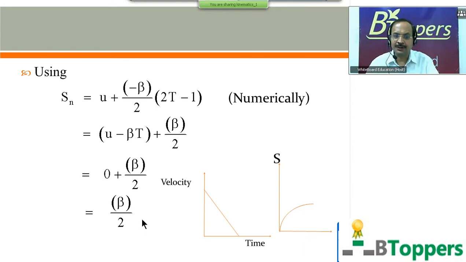So the distance covered in the last second is numerically equal to half of the retardation for the particle which moves in a straight line path with uniform retardation until velocity becomes 0, which we directly use in some of the problems.